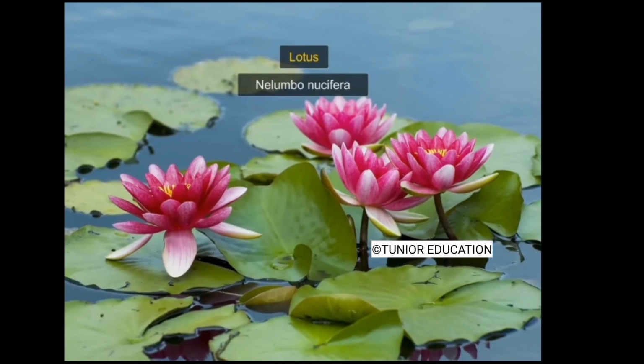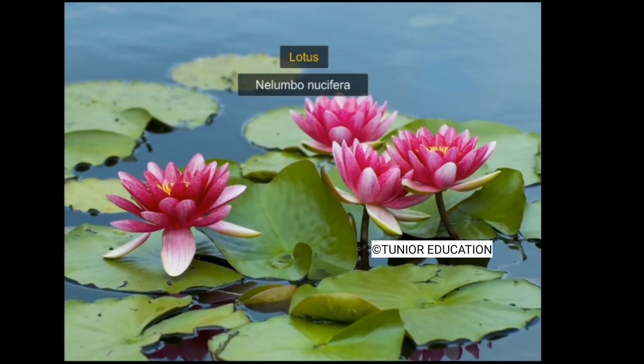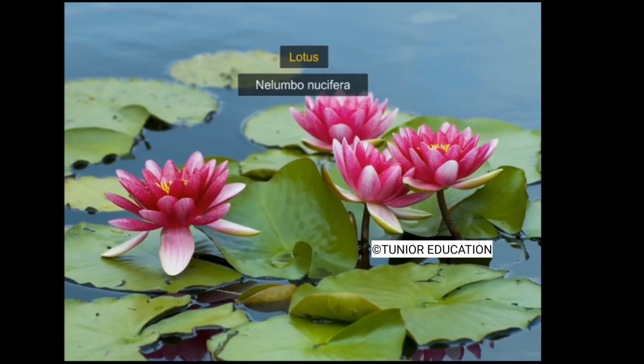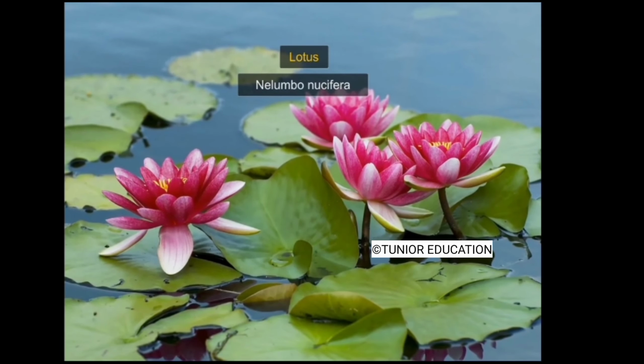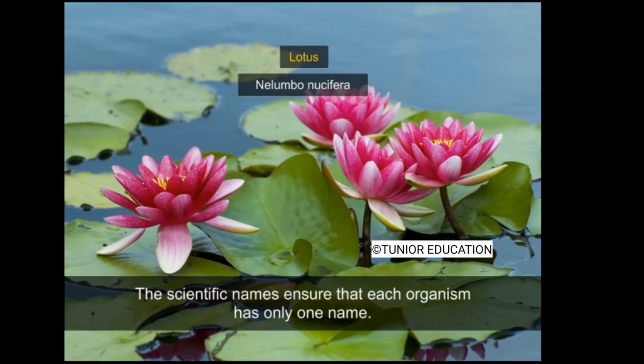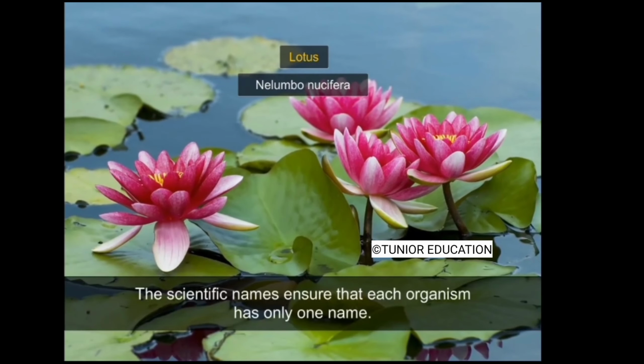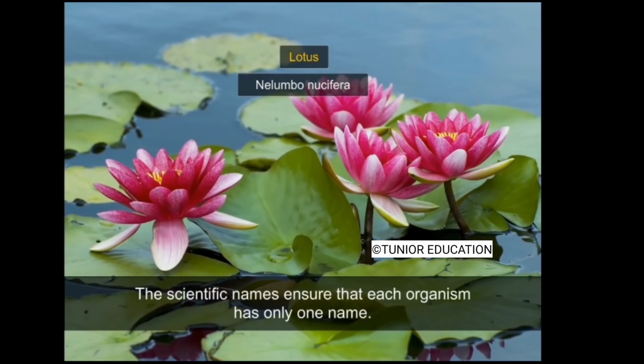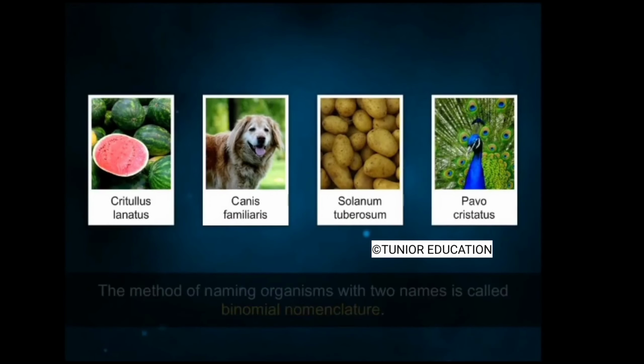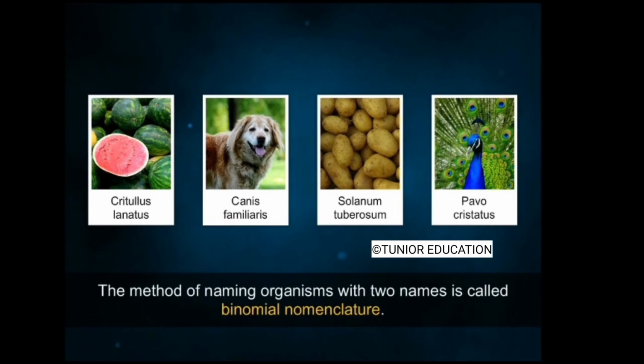Thus, having one standard, internationally accepted name allows precise recognition of an organism by scientists in all parts of the world. Scientific names ensure that each organism has only one name, and that the name has not been used for any other known organism. The convention of naming organisms with two names is called Binomial Nomenclature.